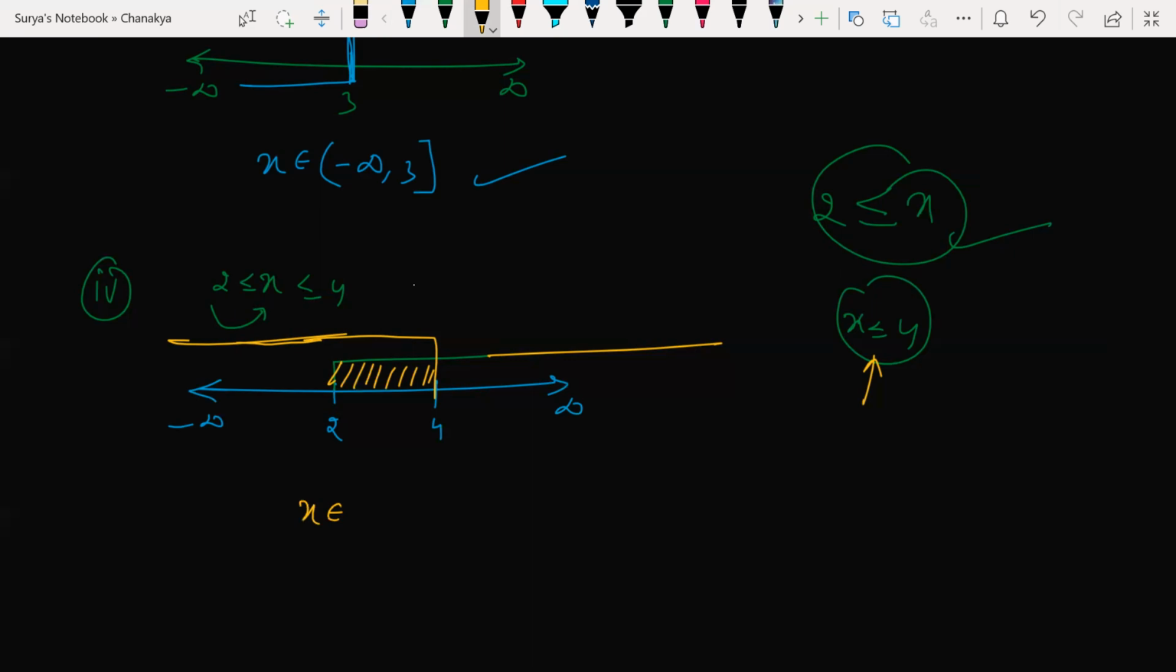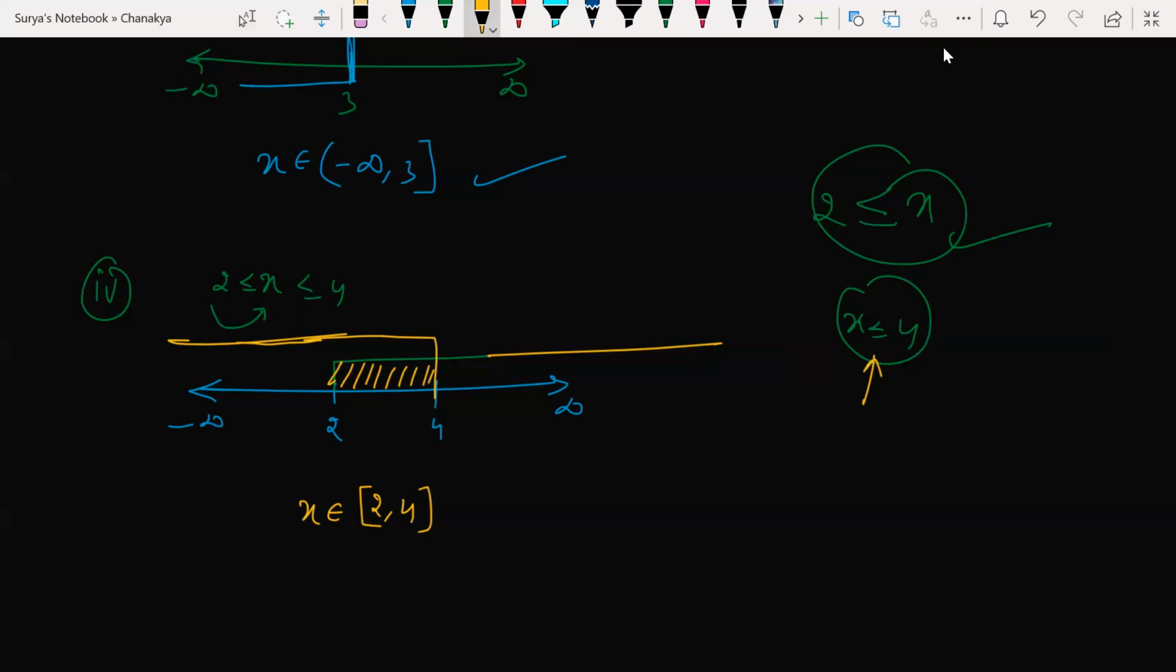Pick. Tell me the answer. Sir, will it be 2, 4? 2, 4, open bracket, close bracket. Sir, both are closed bracket. Both are closed bracket. Very good. Why? Because we are including 2 as well as 4, both.